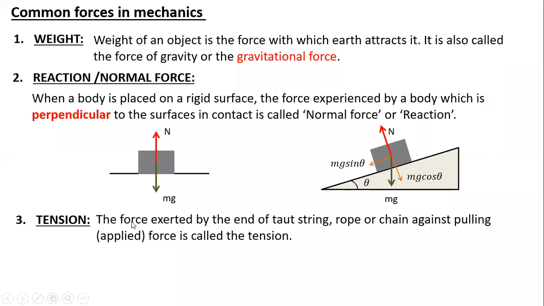Suppose I take an example of a block which is getting pulled by a rope. The pulling force is towards right. When you try to pull it, a tension force is generated along the rope in the opposite direction, because tension is the restoring force which the thread can withstand.